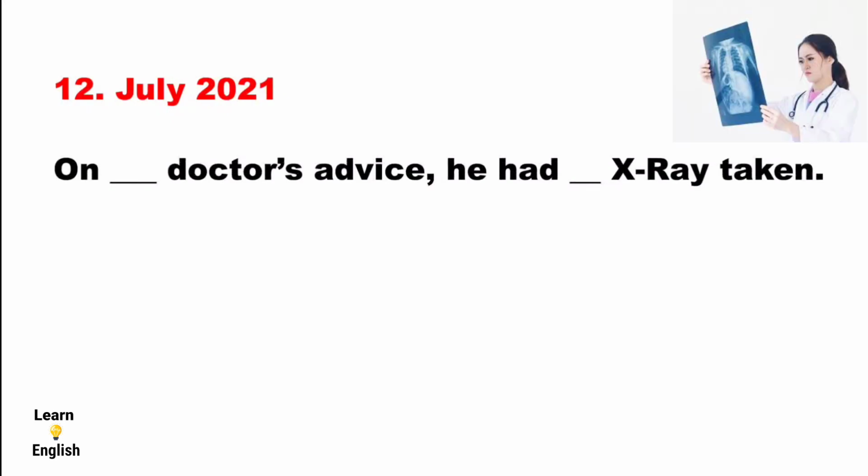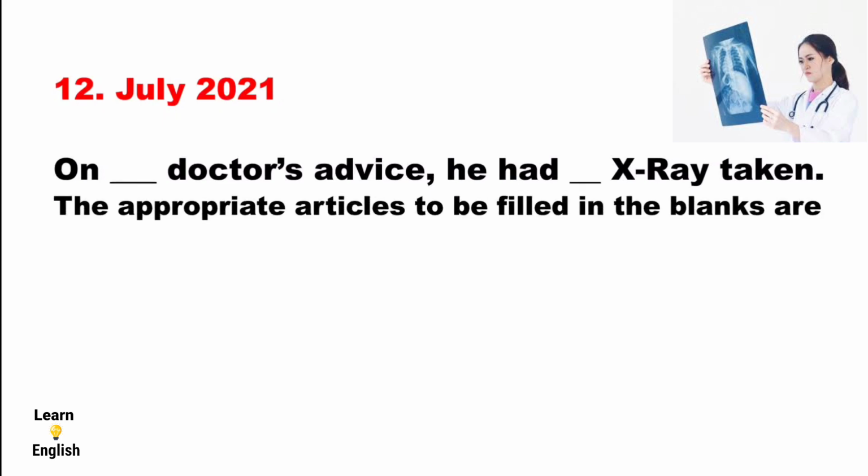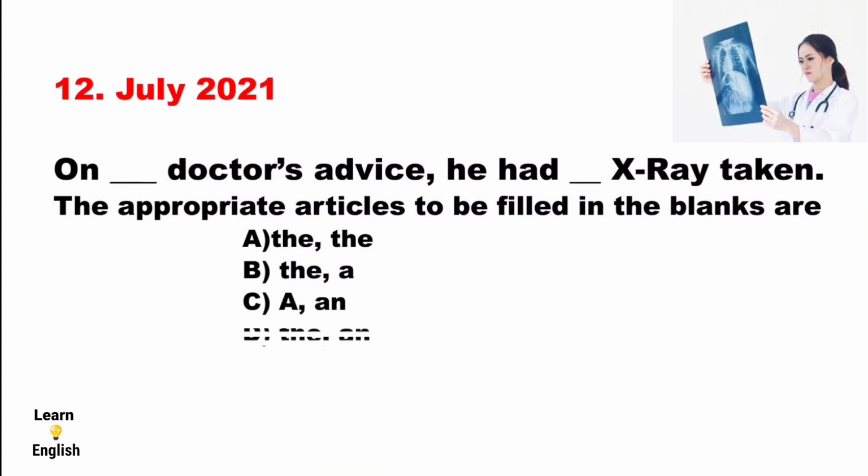Come to the 12th question, which was asked in July 2021. The 12th question is: on dash doctor's advice, he had dash X-ray taken. The appropriate articles to be filled in the blanks are: option A, the and the. Option B, the and a. Option C, a and an. Option D, the and an. Answer is option D, the and an.